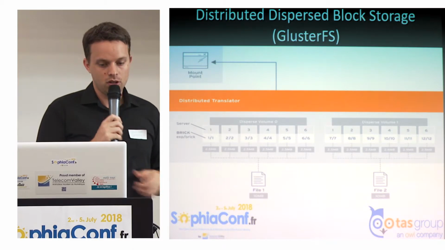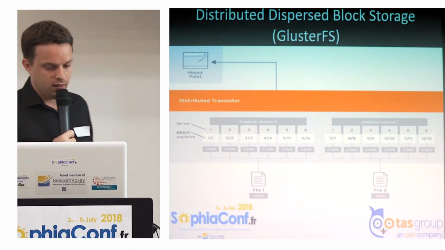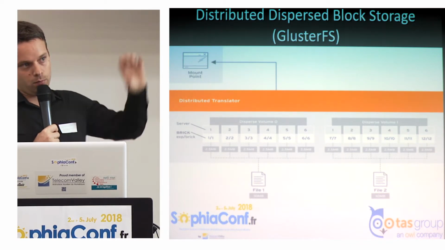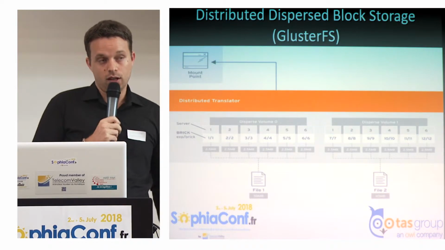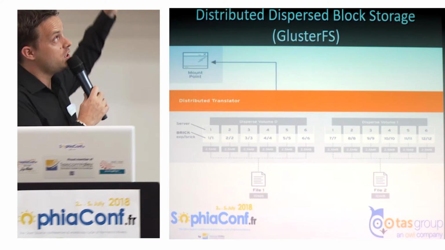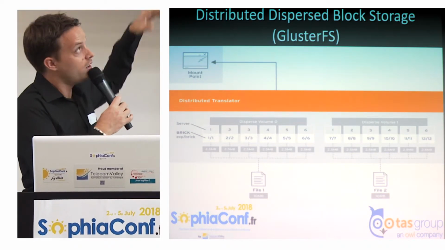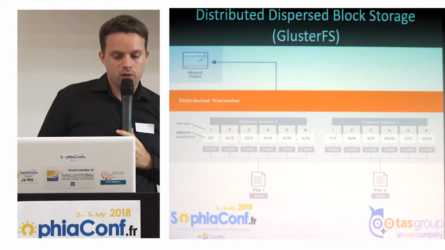We can manage the replication, the number of copies we want, and we can create many volumes with many replications and distribute all our data as we want. So we can create a volume of 10 gigabytes, 10 terabytes or more, and just make as many copies as we want.